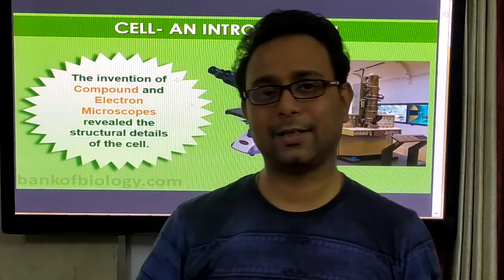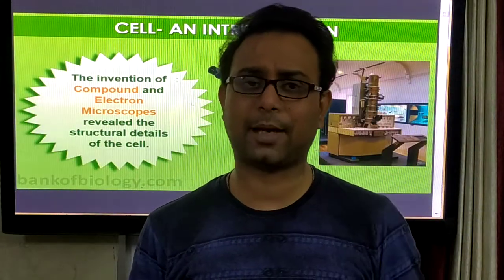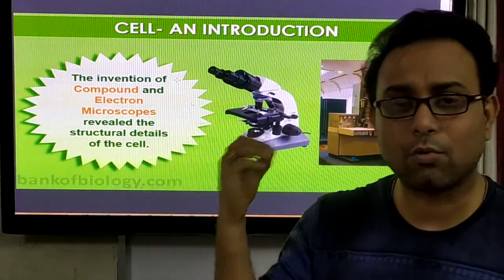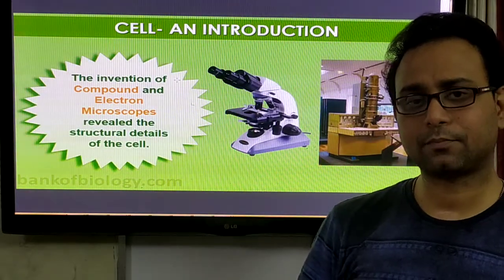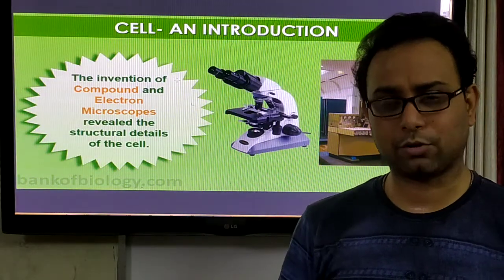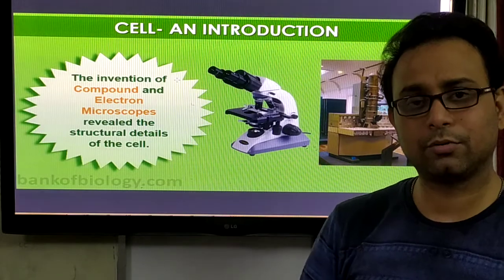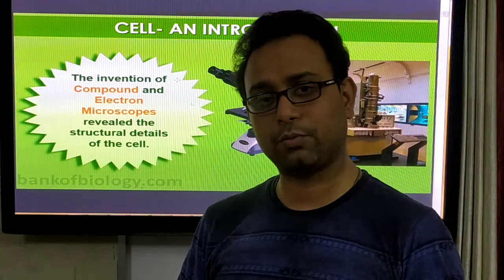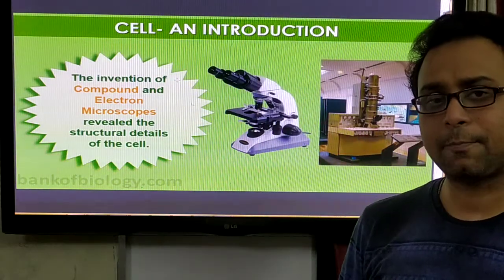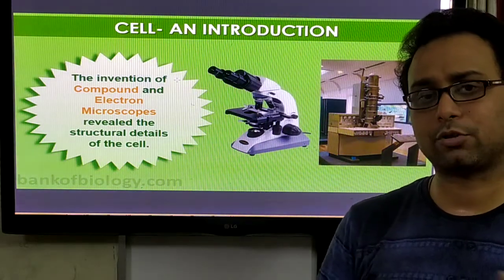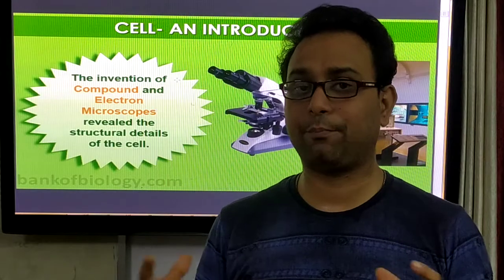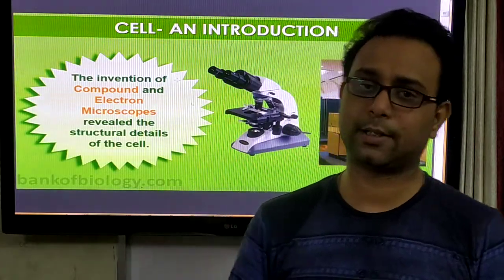On the other hand, the electron microscope has much more magnification, about 1,00,000 times. In the light microscope, glass lenses are used, but in the electron microscope, electromagnetic lenses are used. So there are some differences between the light microscope and the electron microscope. It is very important in your science Olympiad exam.